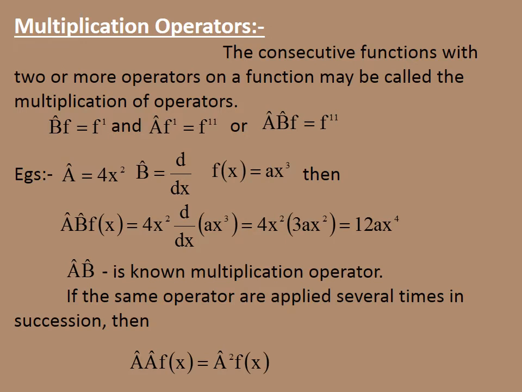If you operate A on B on f of x, a x cube, that gives 12a x power 4. The AB operator is known as multiplication operator.